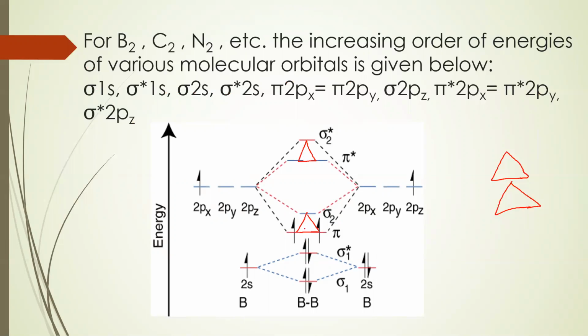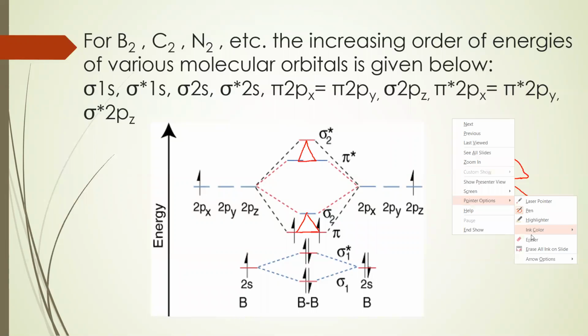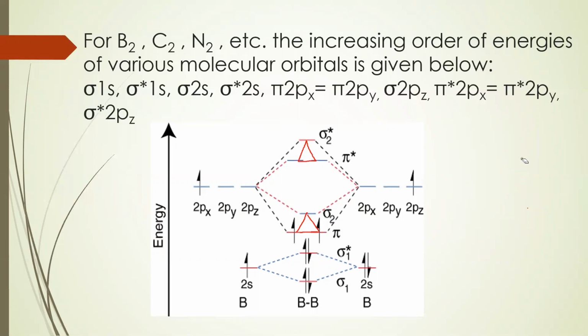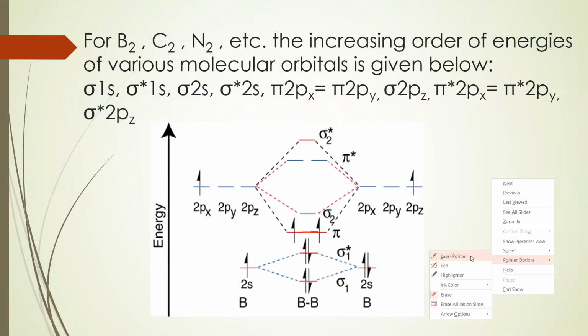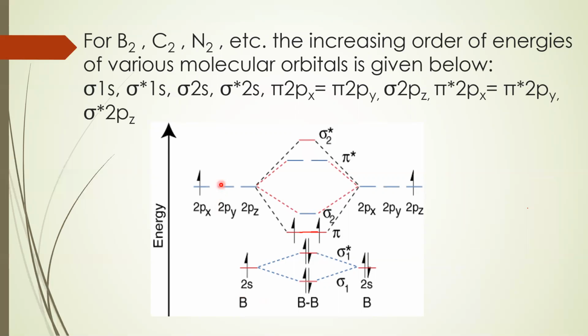Clear? So here you can see how the electrons are filled in the B2 molecular orbital diagram.